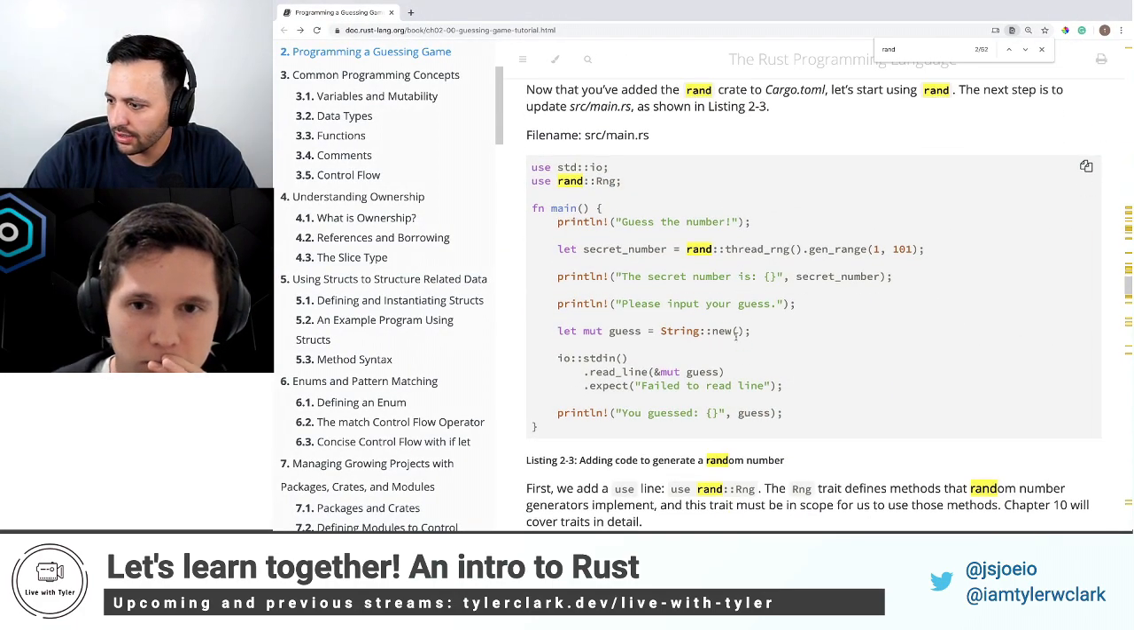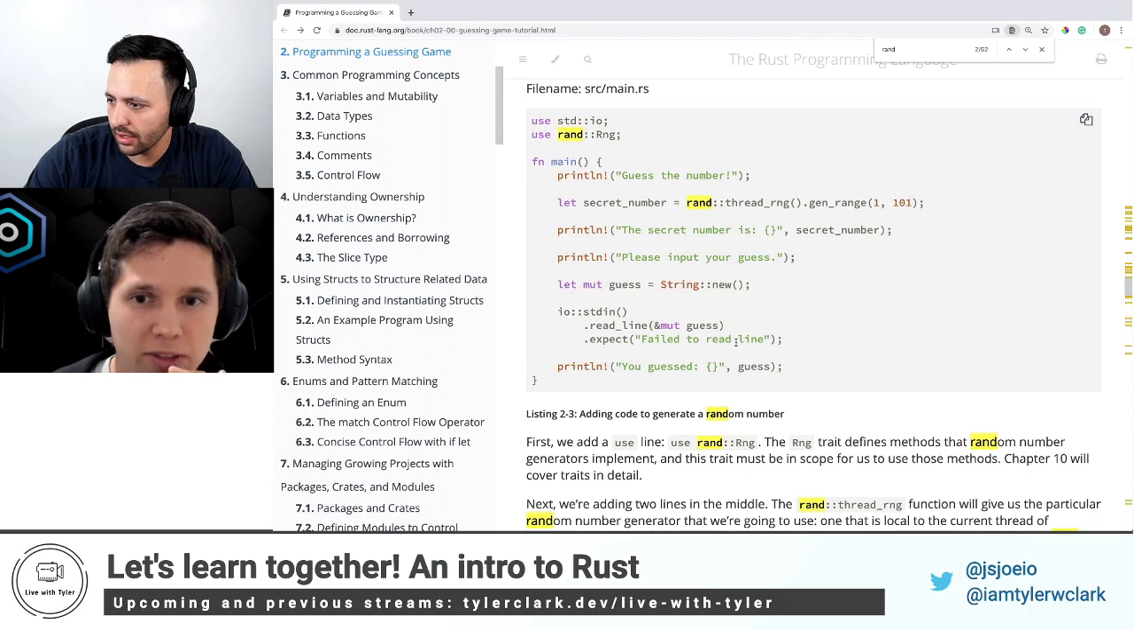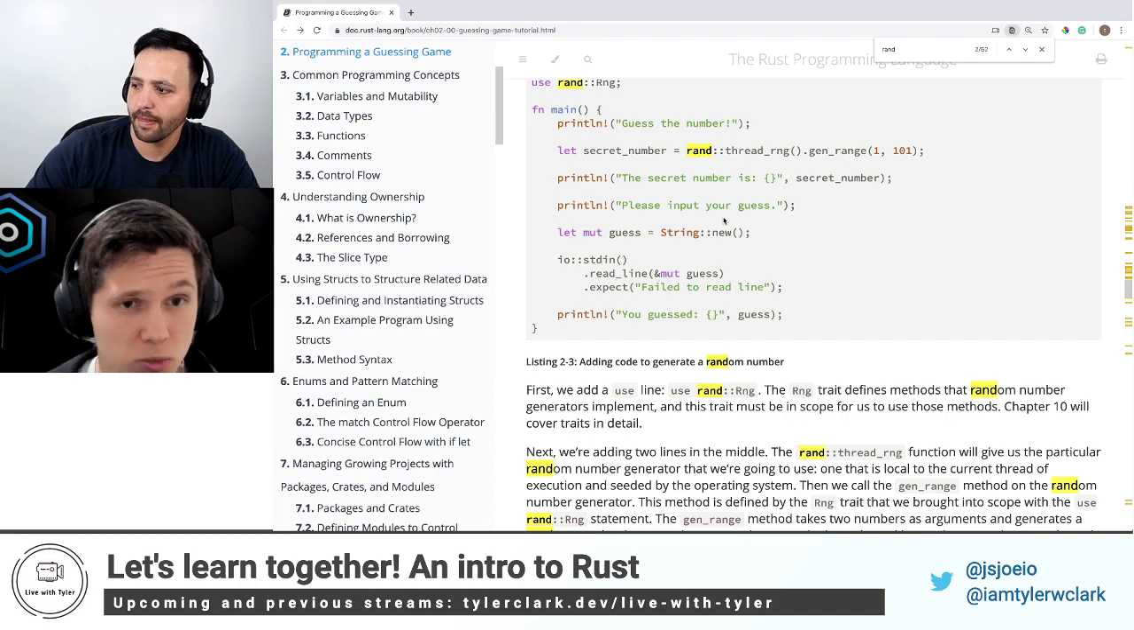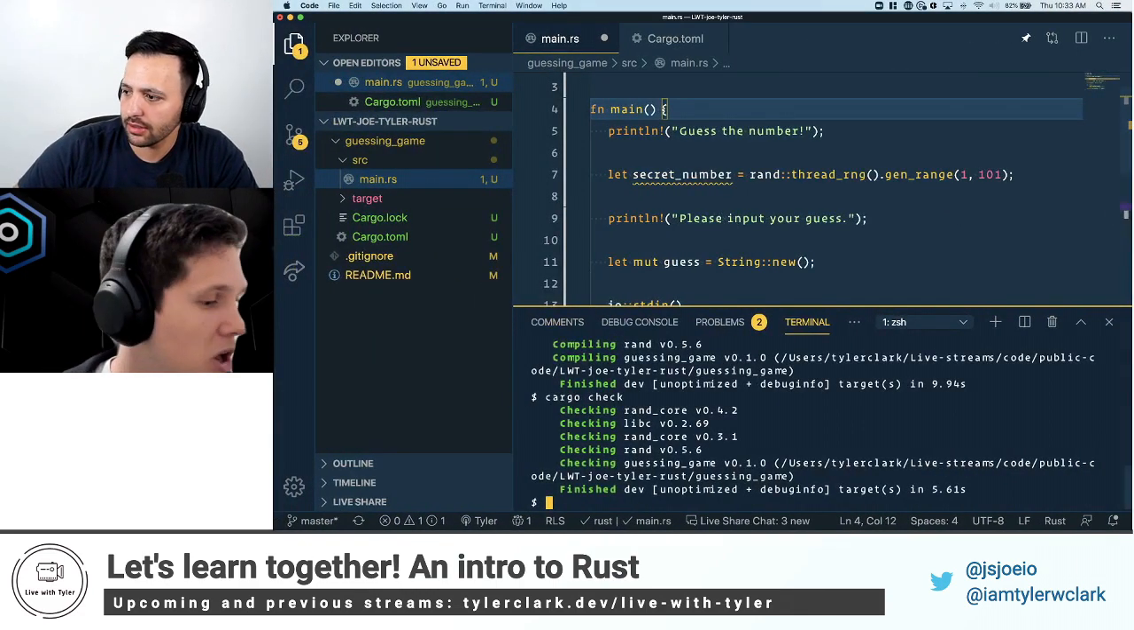All right. So if you want to add the line println with the secret number is, then we can verify that it's working. Yes, let's do that.